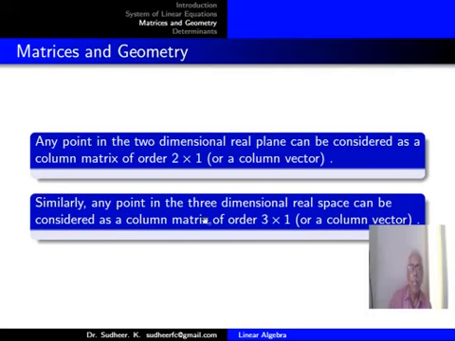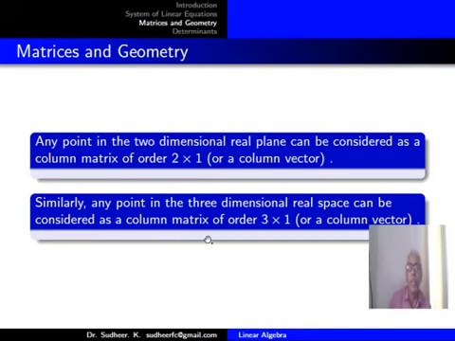Similarly, in the three-dimensional real space, any point will be represented by a column matrix of order 3 by 1. You call it a column vector. Even row vectors, 1 by 2 or 1 by 3 matrices, can be used to represent points, but it's comfortable to follow the column matrix or column vector.